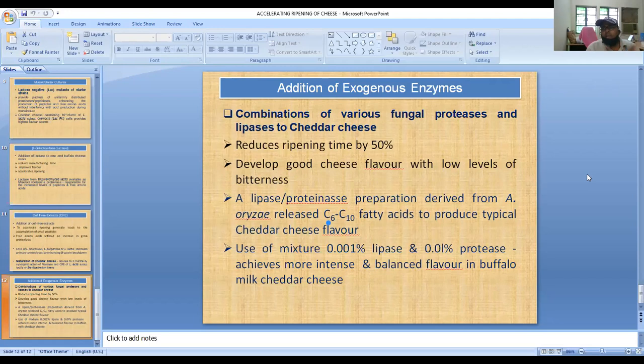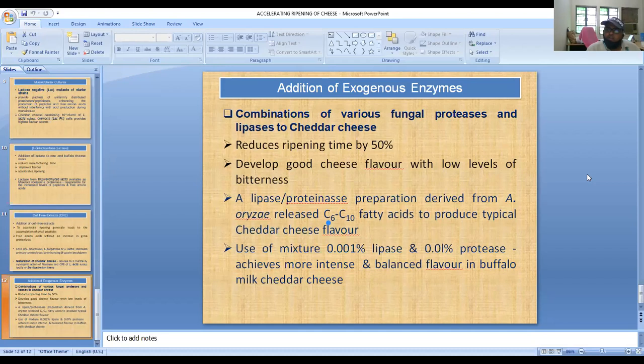When we summarize, there are many methods by which we can accelerate ripening of cheese. Number one, utilization of adjunct culture. Number two, use of modified starter culture like heat-shocked or thermally shocked cultures. We can use mutant strains. Number three, utilization of cheese slurries, and mixing with other milks like goat milk.